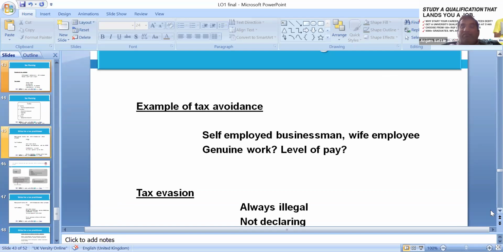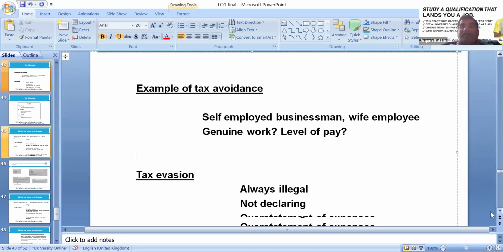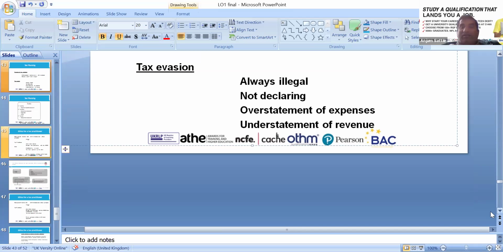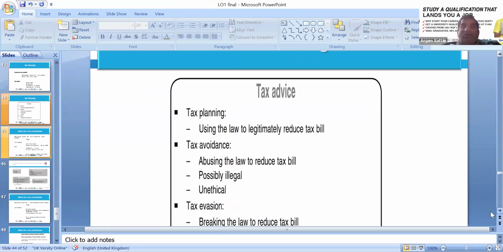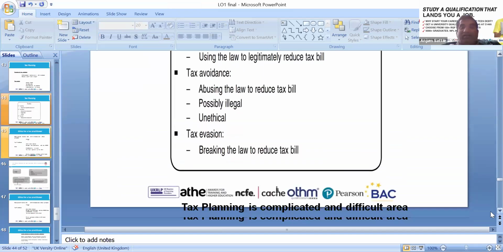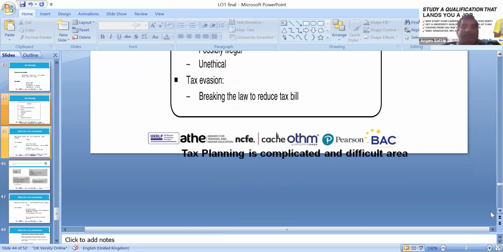Okay, so tax avoidance: self-employed businessman, wife employed, genuine workers, level of pay. So that's the loophole: everyone is entitled to 12,570, showing the wife as a worker in their own company as an employee, and then claiming the salaries, increasing the expenses for the company and the income for the individual. Tax evasion is always illegal: not declaring, overstating expenses, understating revenue. So that can be illegal. Using the law for legitimate tax avoidance, which allows us to reduce the bill, is possibly unethical, but breaking the law is tax evasion.